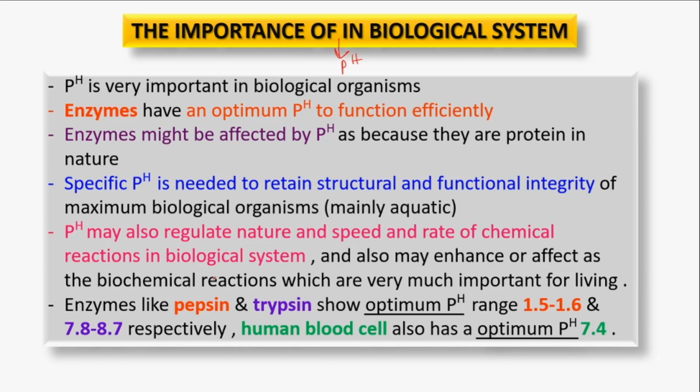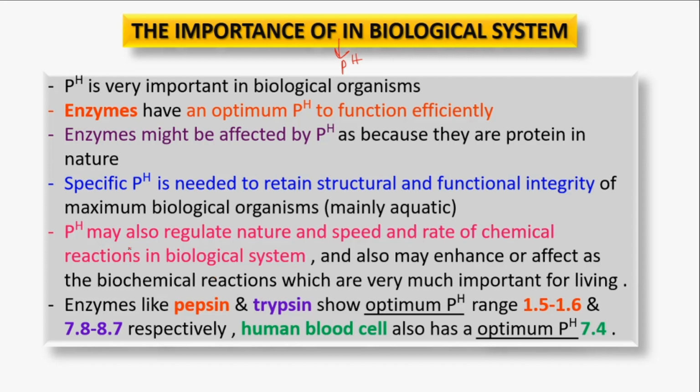pH can also regulate the speed, rate, and nature of the chemical reactions in any biological system. The enhancing or decreasing effect on these biochemical reactions may affect the living properties of the organism as well, because these reactions are very important for the life of any organism.